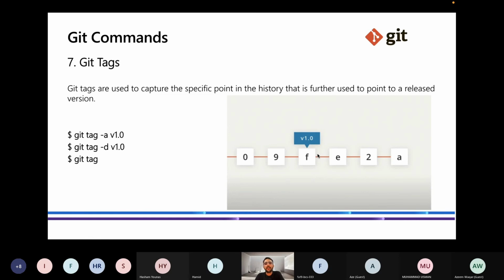Why do I want a particular commit as a tag? Because it will give an extra edge to that commit. As you can see, there are 5 to 6 commits, but you will see the F commit first because there is a tag on it. It emphasizes that this commit is very important.